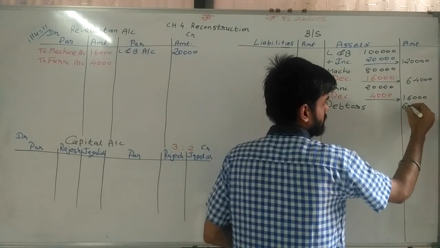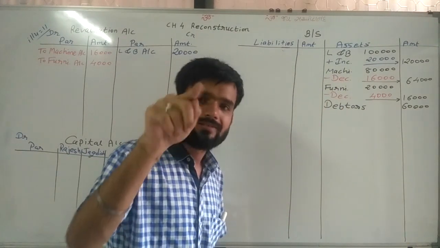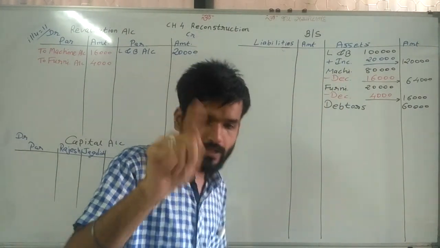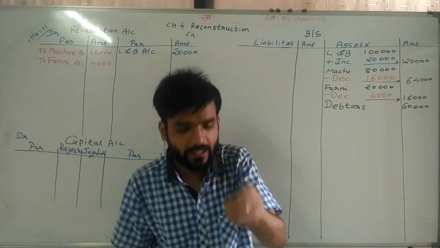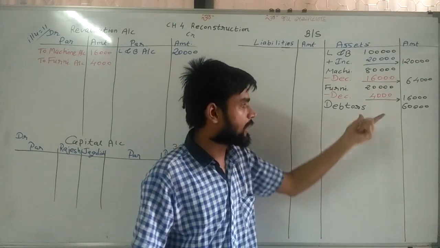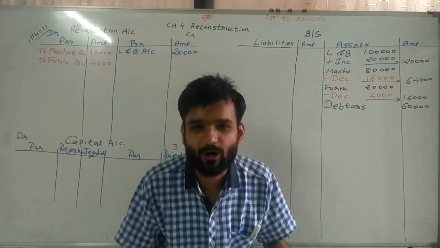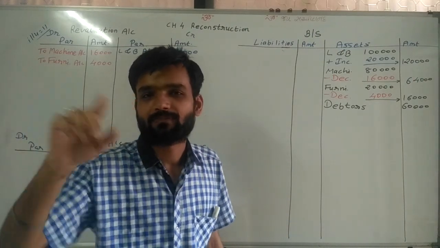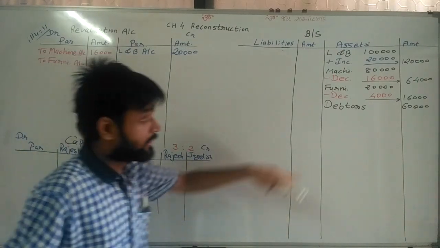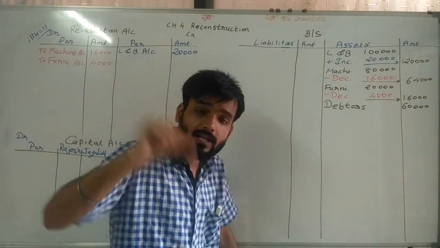Debtors 60,000. In the old balance sheet, there is the deduction also, bad debt reserve 3,000, but we are not writing 3,000 because in the adjustment it is given that bad debt reserve is not required now. Sir, happy or sad? Simple, sir. Happy. Because bad debt reserve is not required, it decreases.